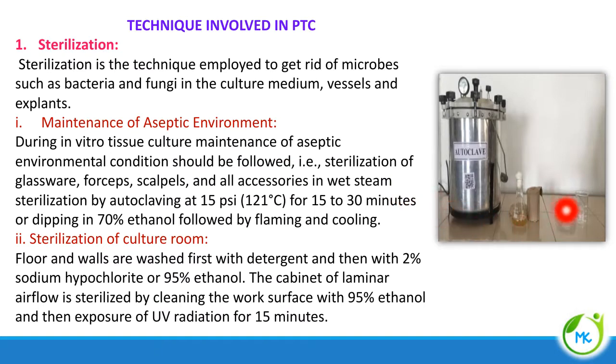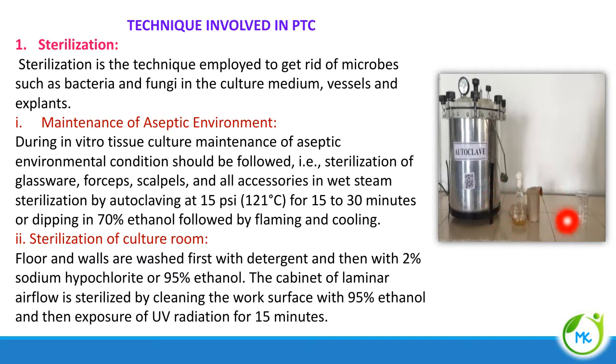First, we have to sterilize all the glassware that we are going to use, forceps, scalpels and all accessories, in an autoclave. This is the autoclave. It works on the principle of wet steam sterilization. It works under high pressure and high temperature, and the microorganisms will be killed. That is the basic principle behind this apparatus called the autoclave. The pressure is 15 psi, and at this pressure the temperature inside can be raised to 121 degrees Celsius, and when it is kept for 15 to 30 minutes, it will be made completely free of all contaminants, if any.